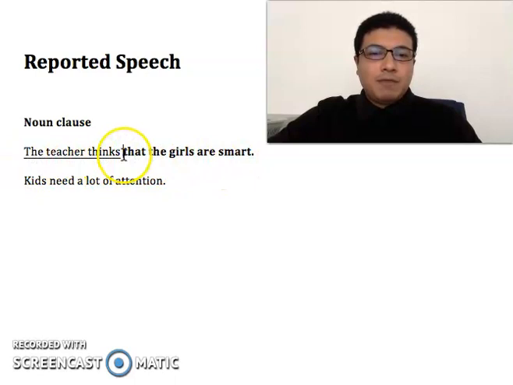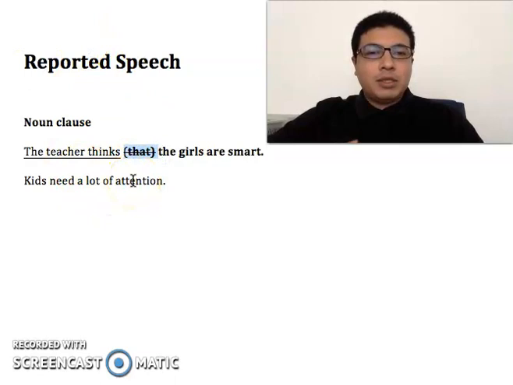The word "that" can always be omitted, so we can say "the teacher thinks the girls are smart." In this case, "the girls are smart" or "that the girls are smart" is a noun clause.